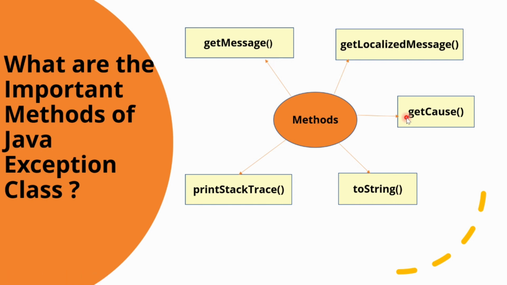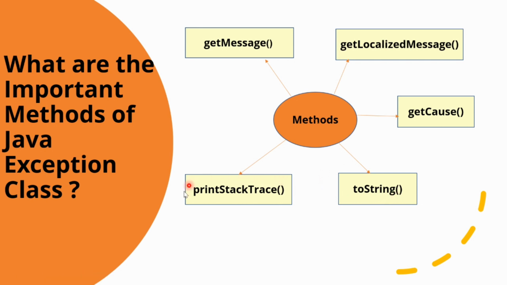Then we can talk about the getCause method. This method returns the cause of the exception or null if the cause is unknown. Then the toString method. This is one of the important methods which returns the information about the throwable in string format. The returned string contains the name of the throwable class and the localized message.